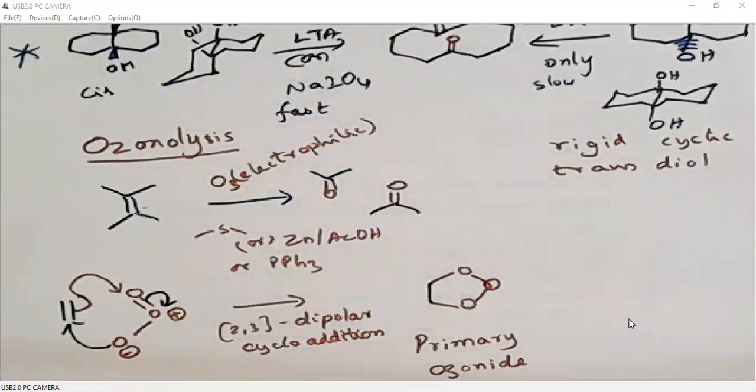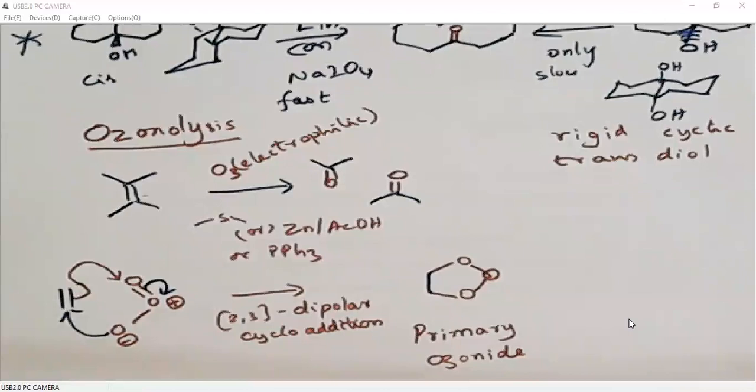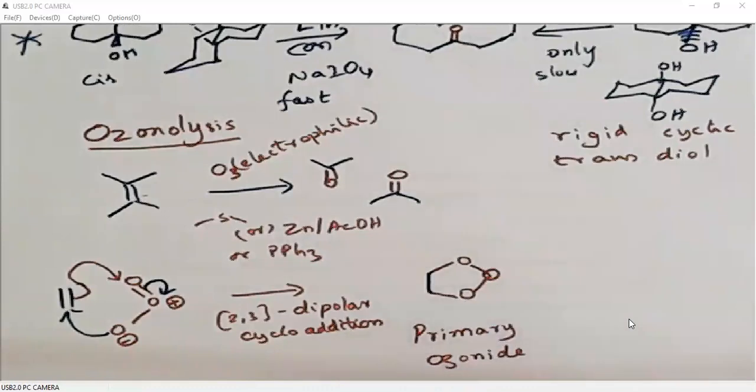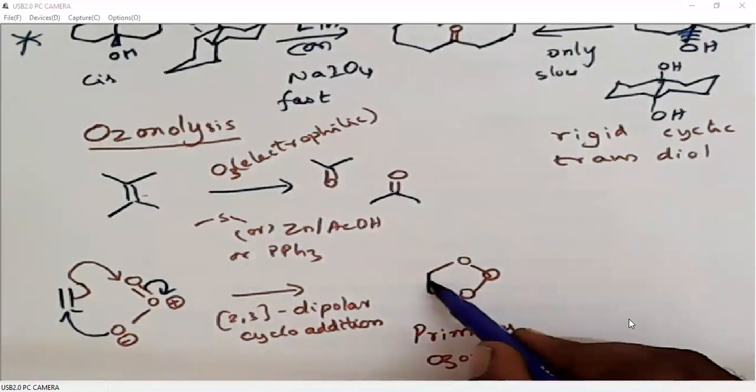Primary ozonide. Then what happens? This primary ozonide will rearrange to secondary ozonide. How will it rearrange? First, it will break. A carbon-carbon bond will be breaking. In the primary ozonide, the carbon-carbon bond will break.